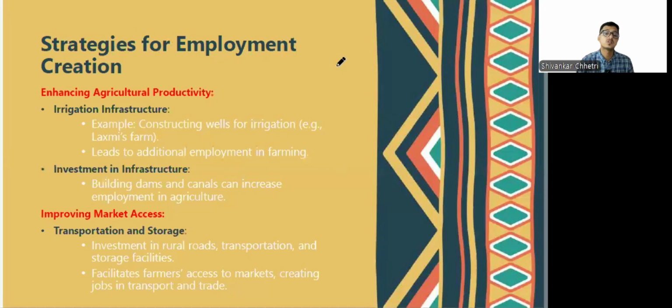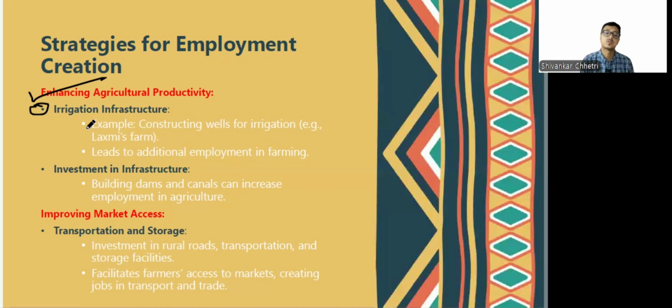So, what are the strategies that we can employ to create employment? To enhance agriculture productivity, we can go for agriculture irrigation infrastructure. If irrigation is done well, if people stop depending only on nature and climate and rainfall, then there'll be growth in agriculture.